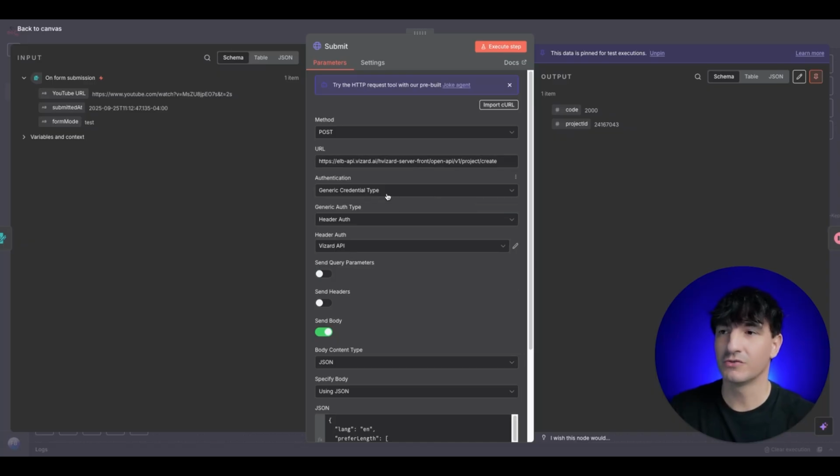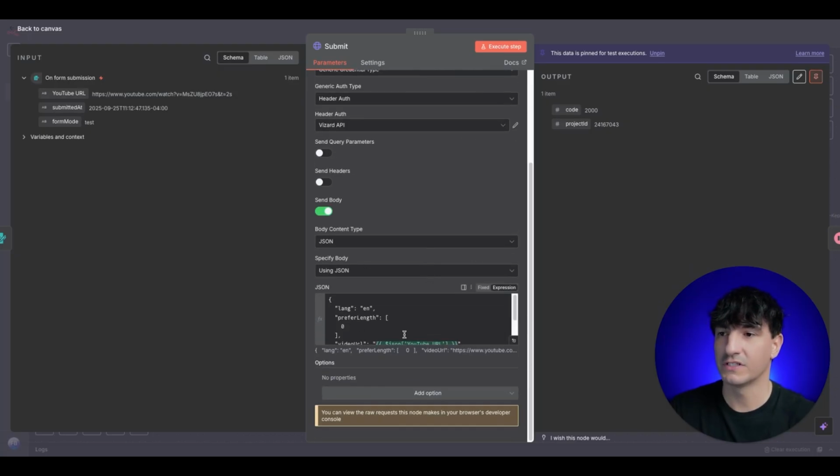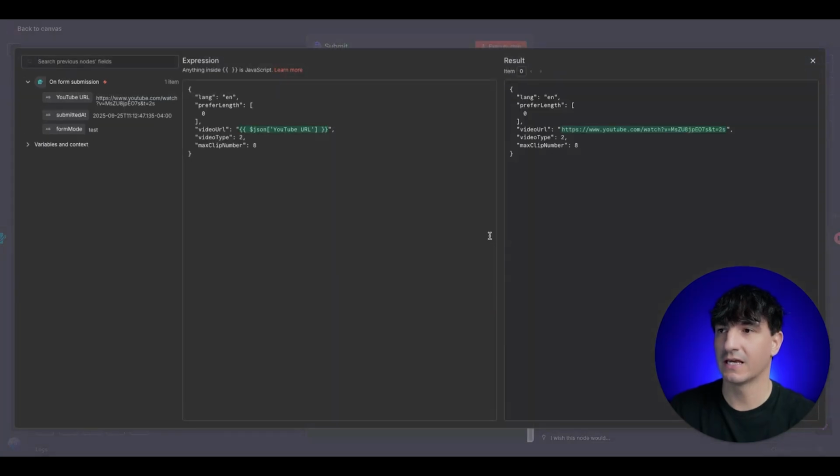So you want to set up your authentication with Vizard, and you'll just do a header authentication and you'll bring over your Vizard API. For the JSON body, here it is. Again, it's also in the Skool Community. You can just copy and paste it over, or pause the video here.